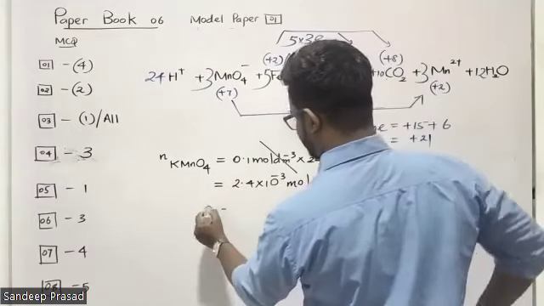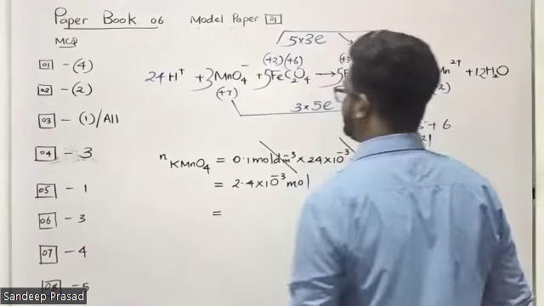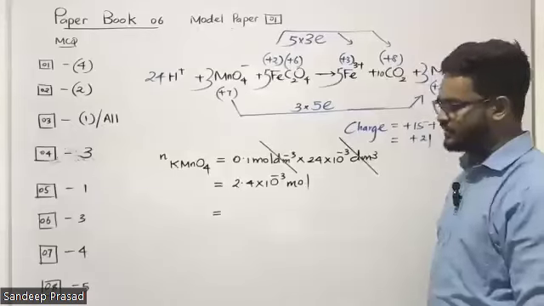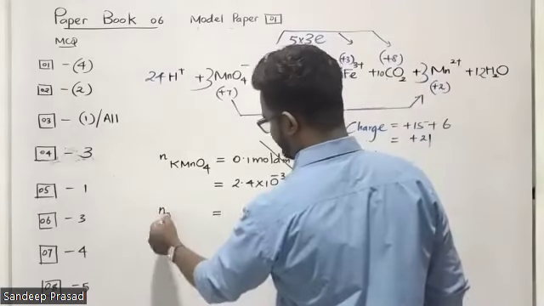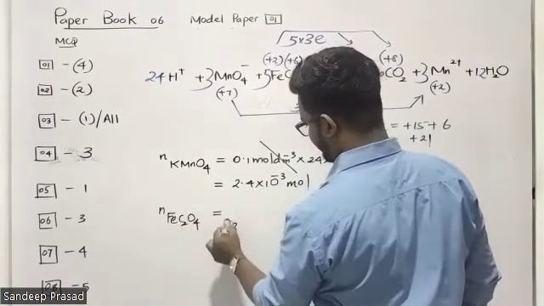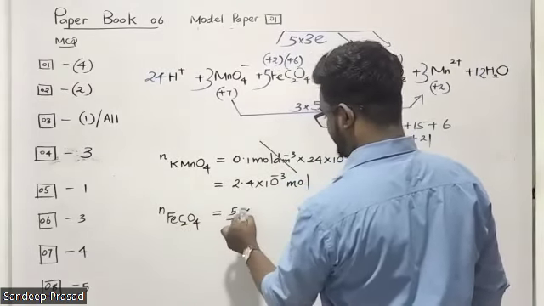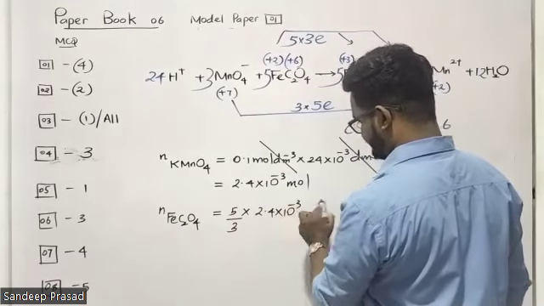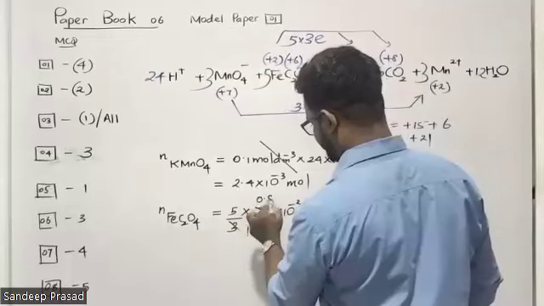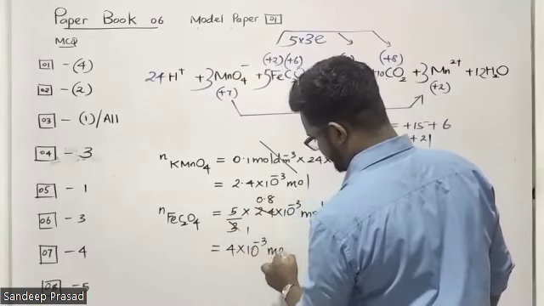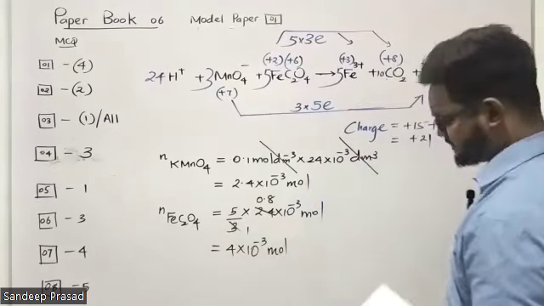Friends, remember, the reaction stoichiometry between permanganate and ferrous oxalate is 3:5. Then easily you can find out the ferrous oxalate moles. For 3 permanganate, there are 5 ferrous oxalate. Then the answer is 4 into 10 to the power minus 3. Ferrous oxalate moles are 4 into 10 to the minus 3.